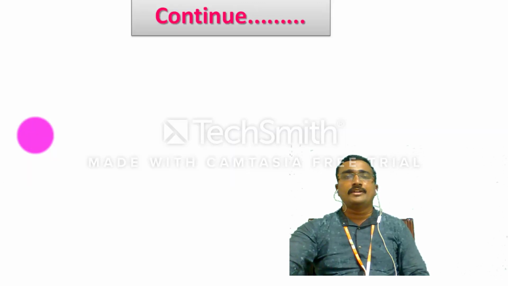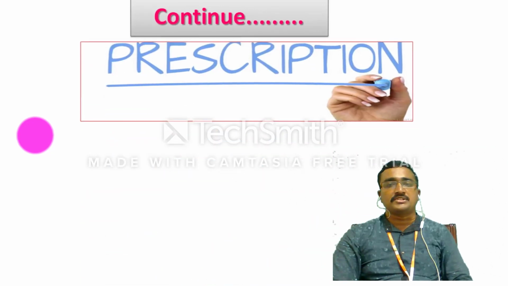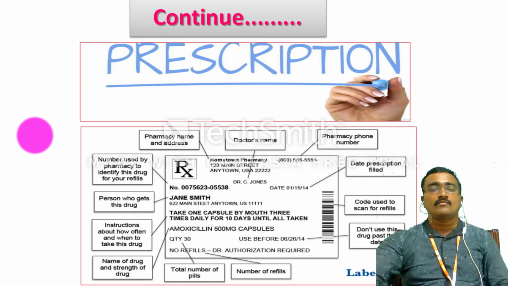So in my next video I would like to continue with the next concept, which is the prescription. I think everyone has seen a prescription. Every prescription has so many parts. This is one general label of the recommended parts in the prescription, and how the prescription helps the patient. While writing the prescription, what precautionary things we need to maintain, these are the things we will discuss in my next video.